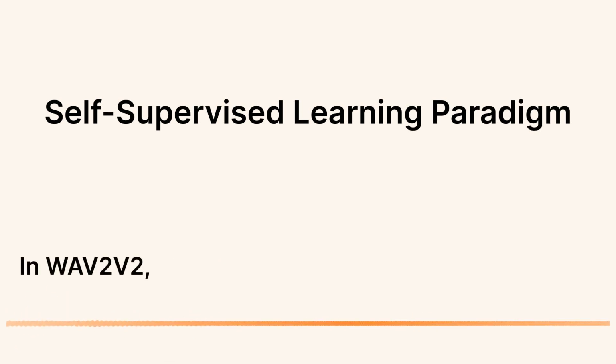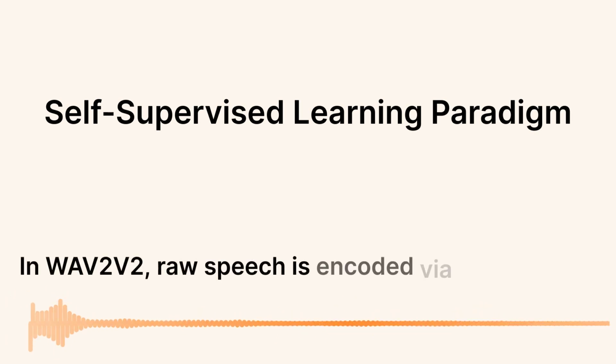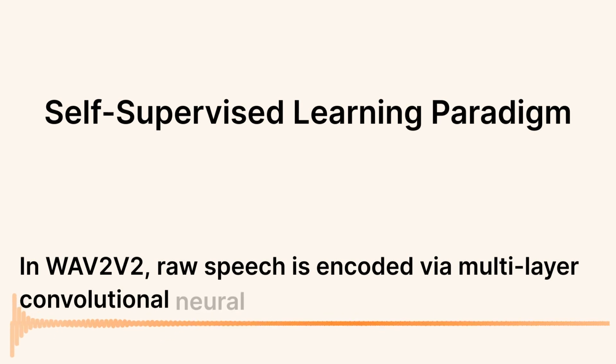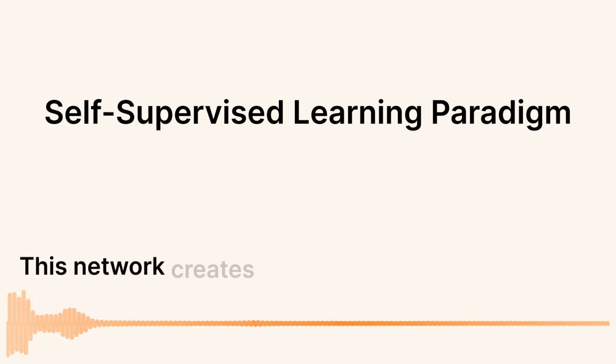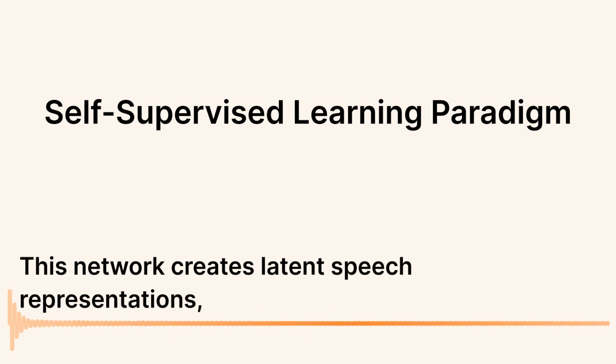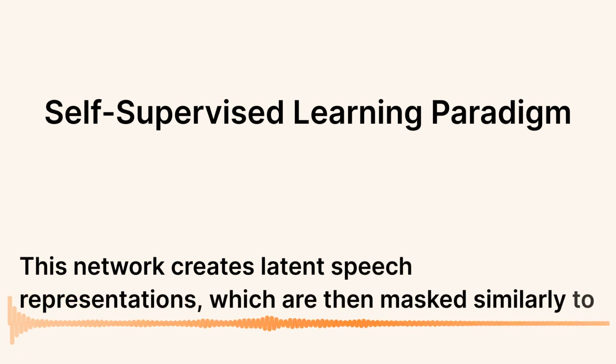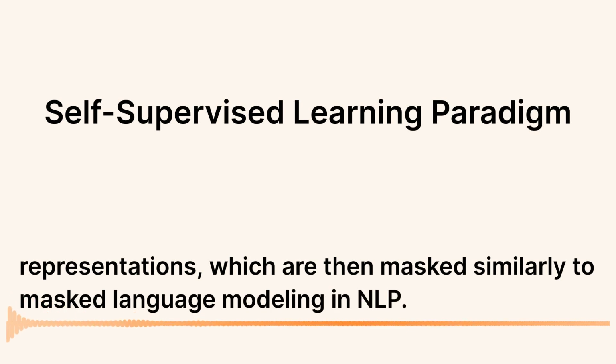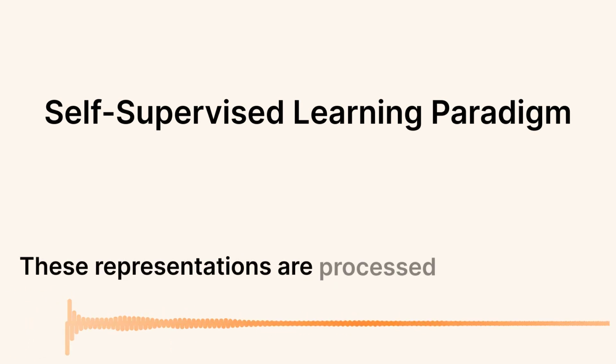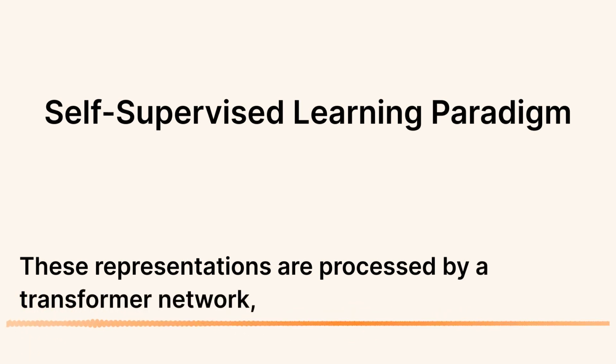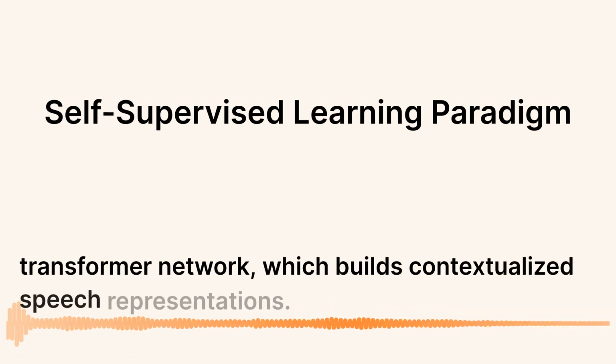In wav2vec, raw speech is encoded via a multi-layer convolutional neural network. This network creates latent speech representations, which are then masked similarly to masked language modeling in NLP. These representations are processed by a transformer network, which builds contextualized speech representations.